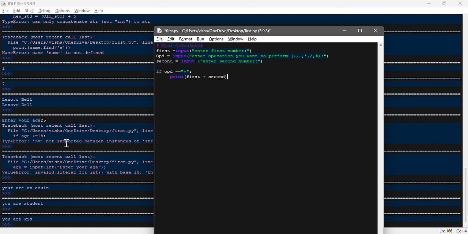Now instead of rewriting the same program, you can copy paste it.